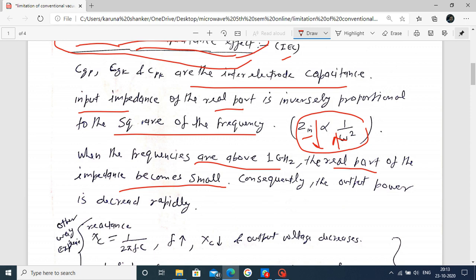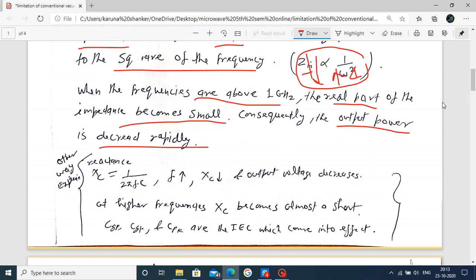Consequently, the output power decreases rapidly. The reason behind this is that at microwave frequency, as you increase the frequency, your input impedance decreases. That's why the output power decreases rapidly due to the inter-electrode capacitance effect. By this limitation, your vacuum tube is not used at microwave frequency and above.